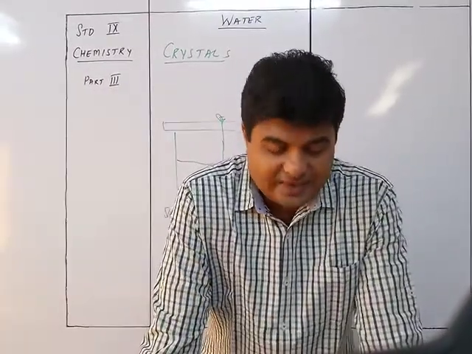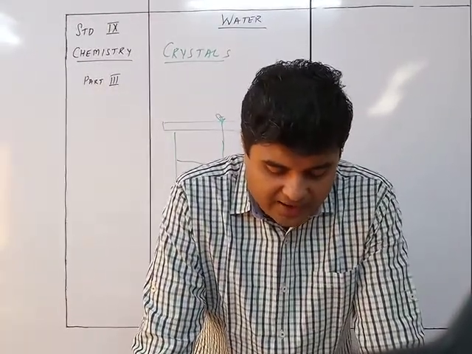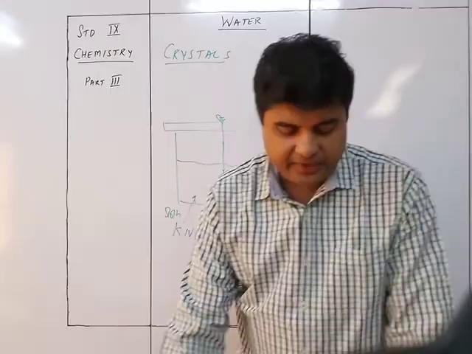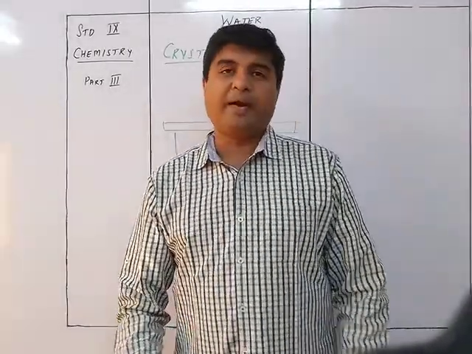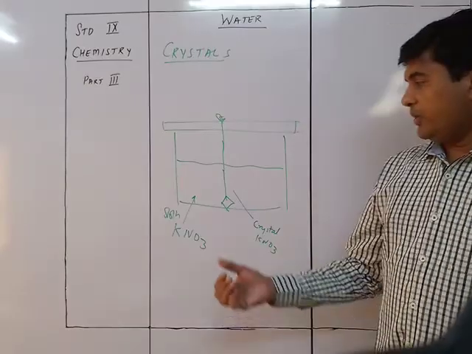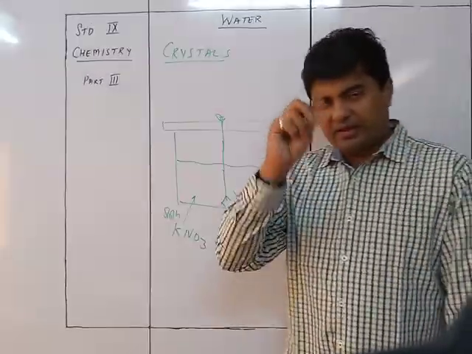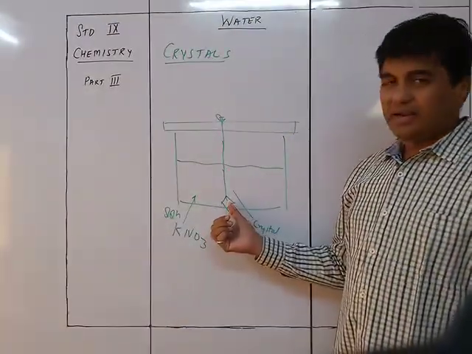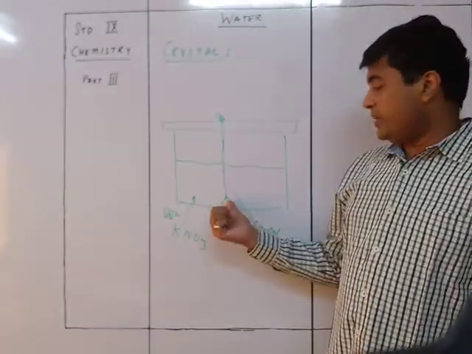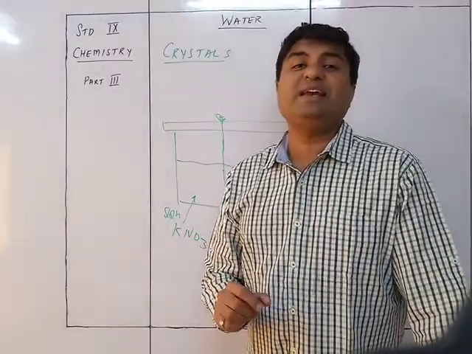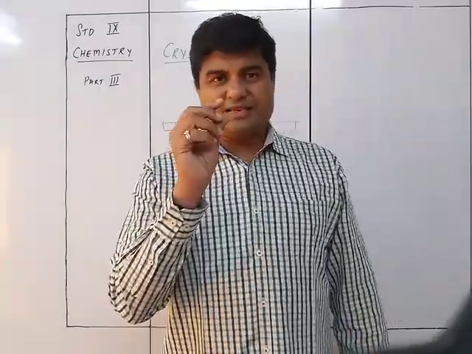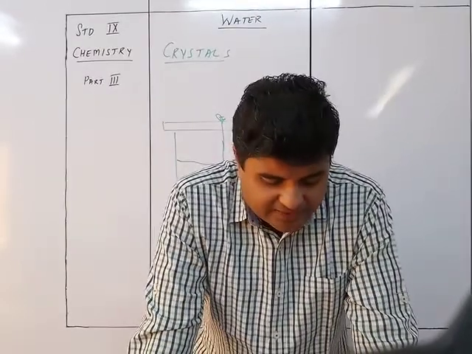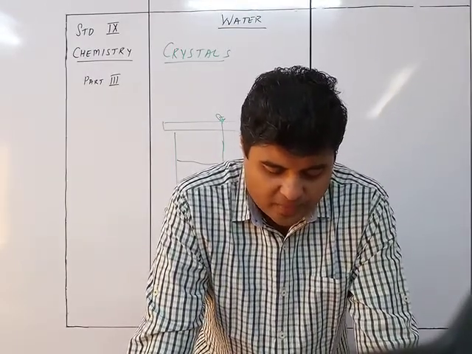A well-formed crystal is then picked up and tied to the other end of the cotton thread. This crystal is called the seed crystal, which is suspended in the cooled saturated solution prepared above. So out of the crystals you get at the bottom, you take just one particular crystal, tie it with the cotton thread, and place it inside. This particular crystal is called the seed crystal. Okay, so it's like a seedling. So the whole coating will come over that seed. The beaker is covered with muslin cloth to prevent dust particles from entering.